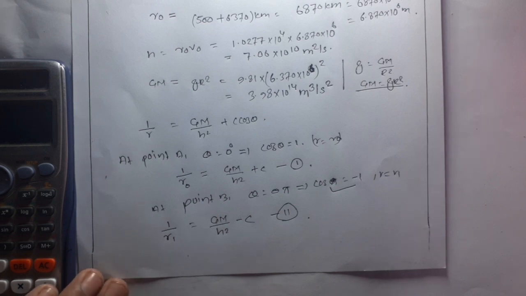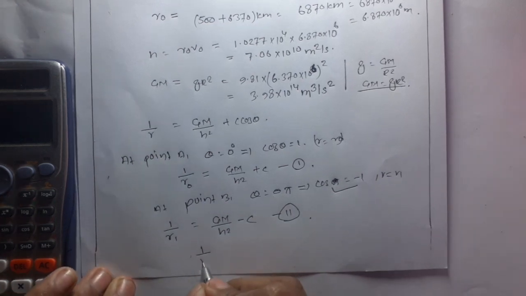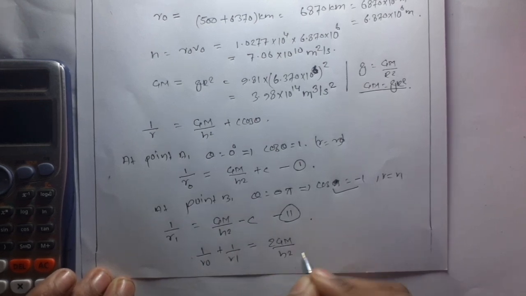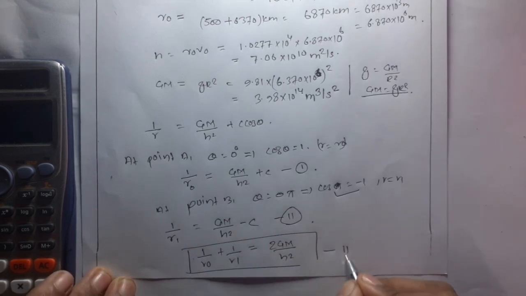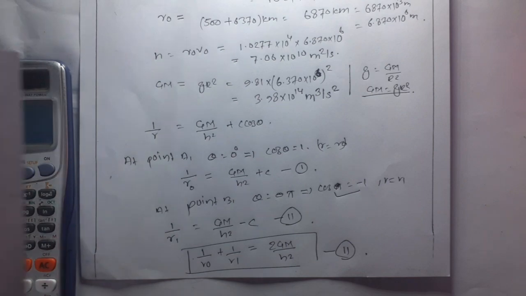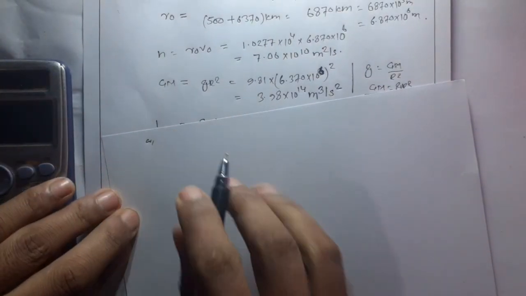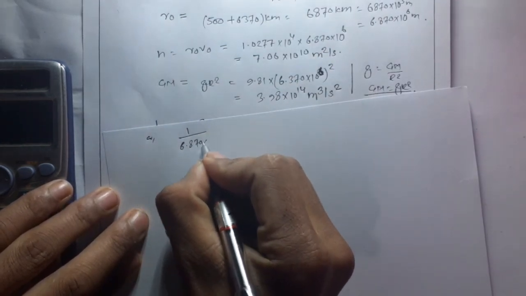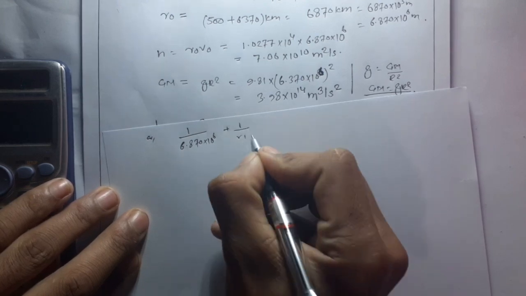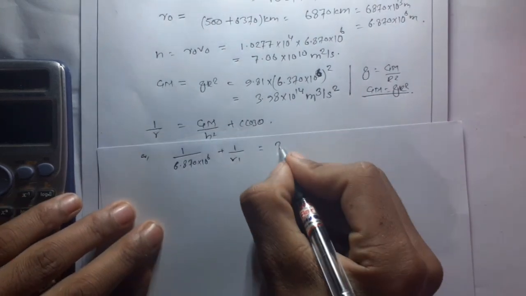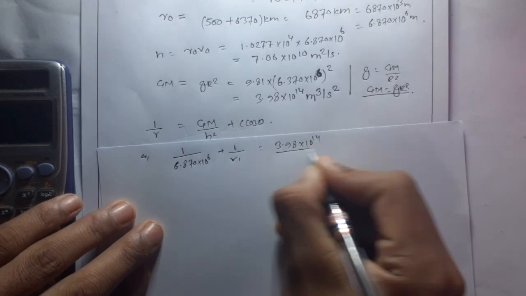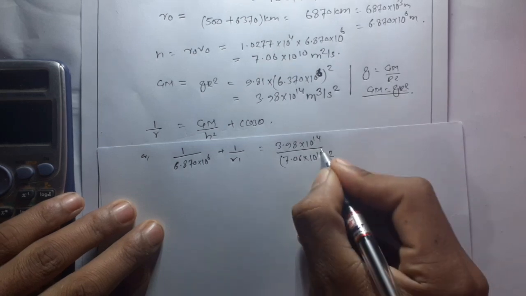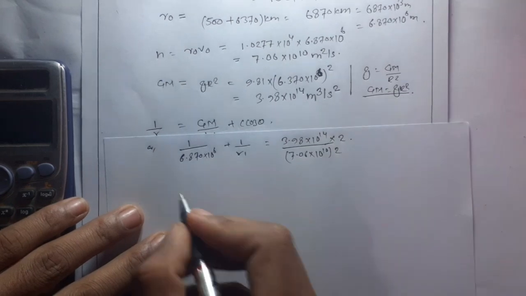Now adding equation number 1 and 2, we get 1 by r naught plus 1 by r1 is equal to 2 GM upon h square. So c cancels. So this is equation number 3. Or 1 upon 6.870 into 10 to the power 6 plus 1 by r1 is equal to GM is 3.98 into 10 to the power 14 upon h is 7.06 into 10 to the power 10 whole square into 2.